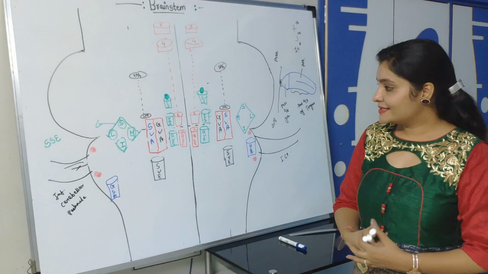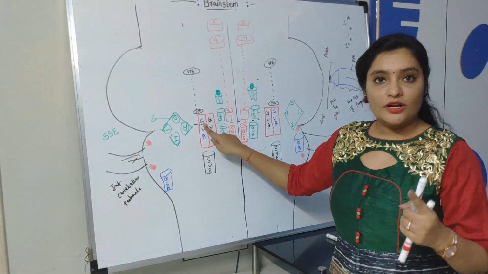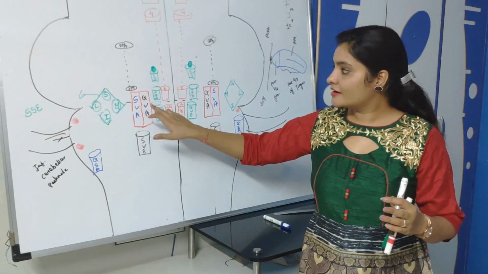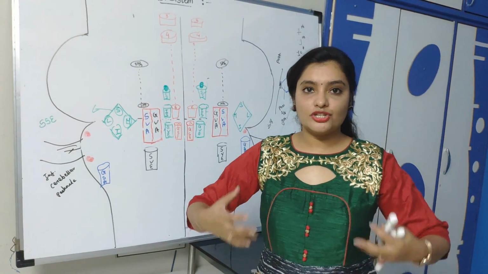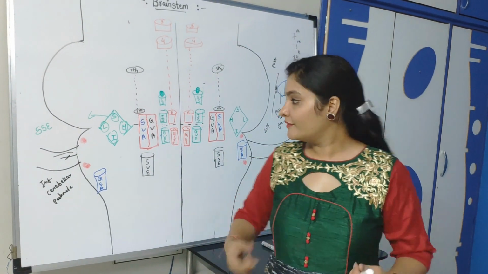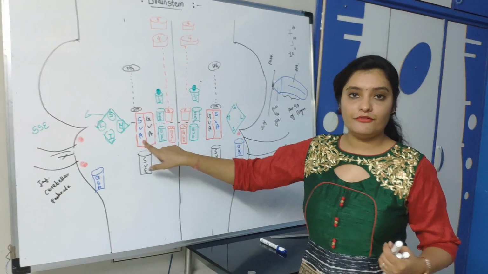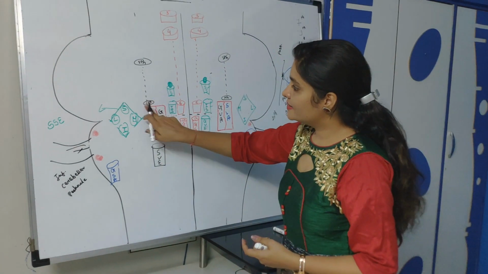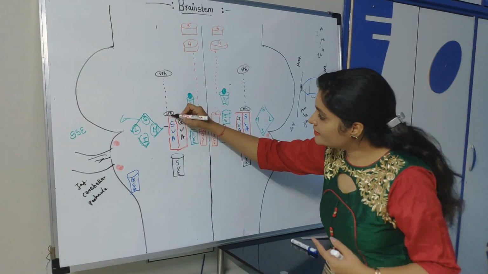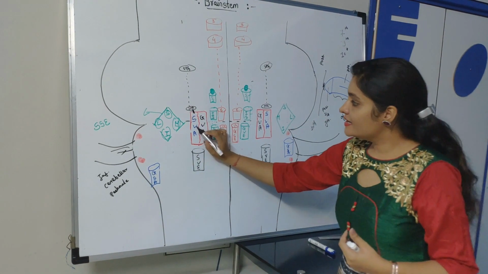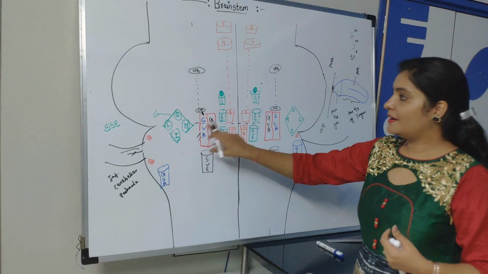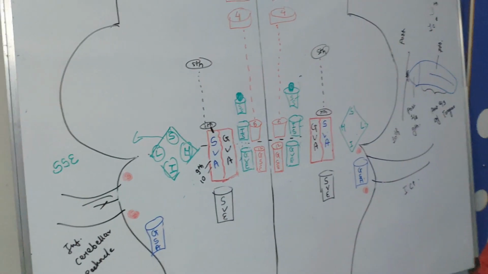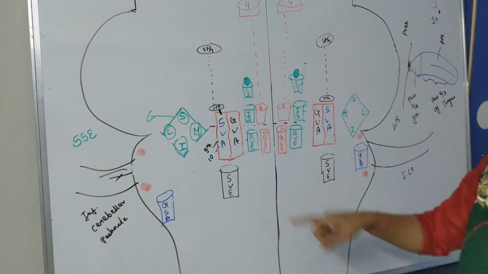So we have seen this is the nucleus of tractus solitarius, which divides into two parts. The middle part is general visceral afferent, which receives the sensory fibers from the viscera of our body. Lateral to it is special visceral afferent, which is responsible for taste sensation. So this is the motor nuclei of the 7th cranial nerve, and this is attached with its sensory part. Similarly the 9th and 10th sensory parts are attached with special visceral afferent.